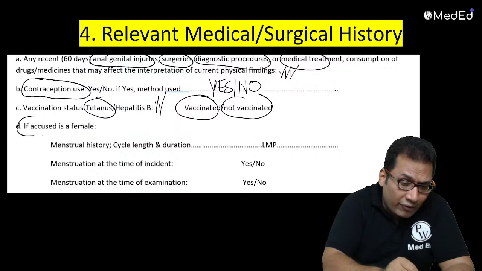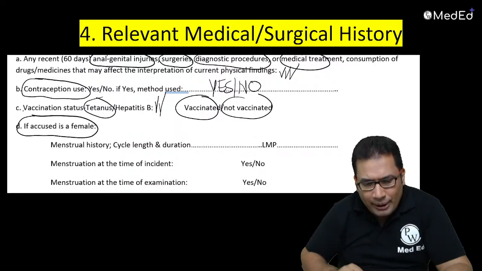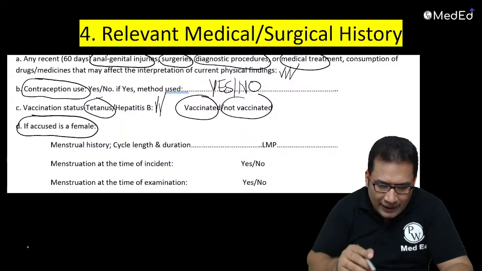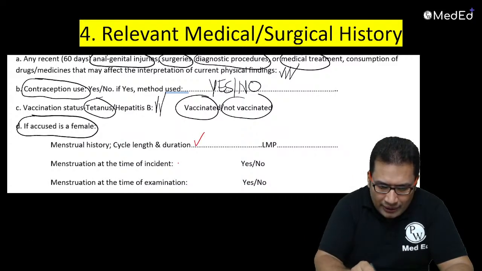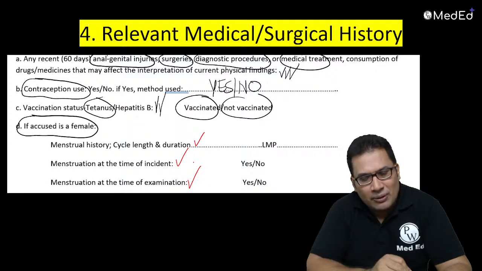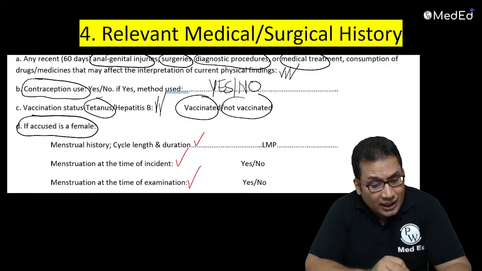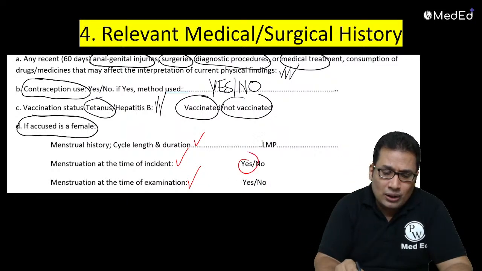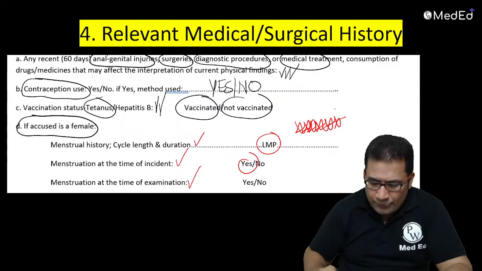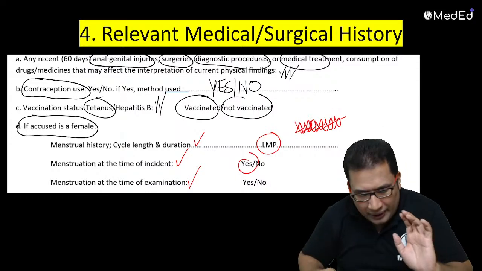If the accused is a female arrested under POCSO sections, then you need to write all this: menstrual history, menstruation at the time of examination, menstruation at the time of incident, yes or no, LMP. All this can be written in the relevant medical and surgical history. So this is the fourth component.